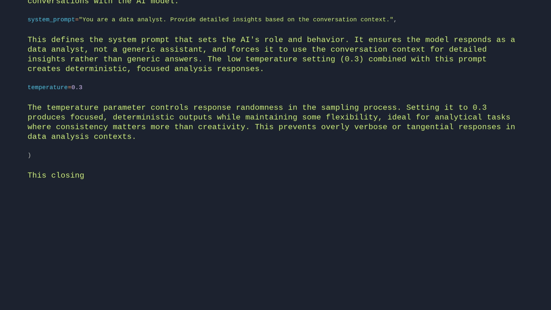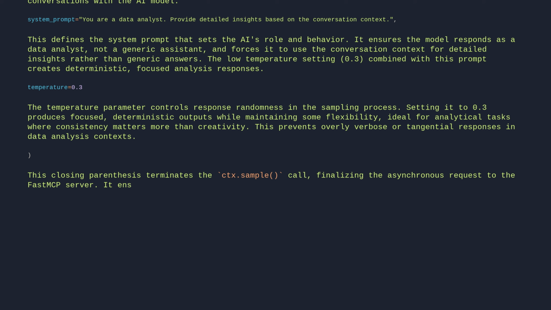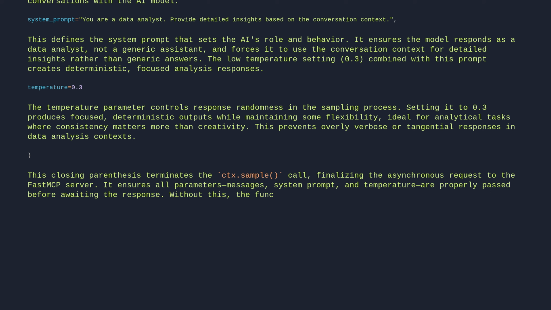This closing parenthesis terminates the ctx.sample call, finalizing the asynchronous request to the FastMCP server. It ensures all parameters, messages, system prompt, and temperature are properly passed before awaiting the response. Without this, the function would remain incomplete, preventing execution.